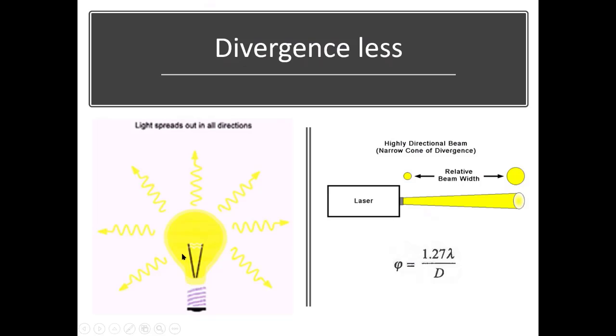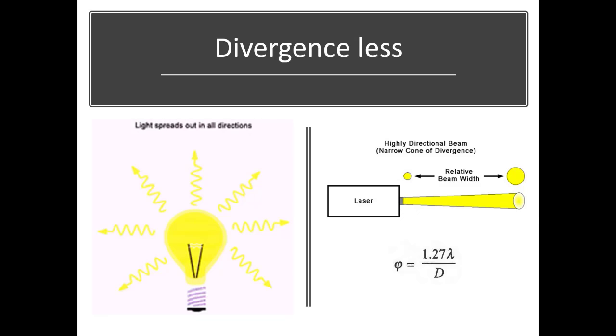Unlike an ordinary light ray from an ordinary bulb, which diverges in all directions, laser diverges very little. By saying this, one means that the spot size of the laser beam increases very little on moving a very large distance in the direction of the laser.